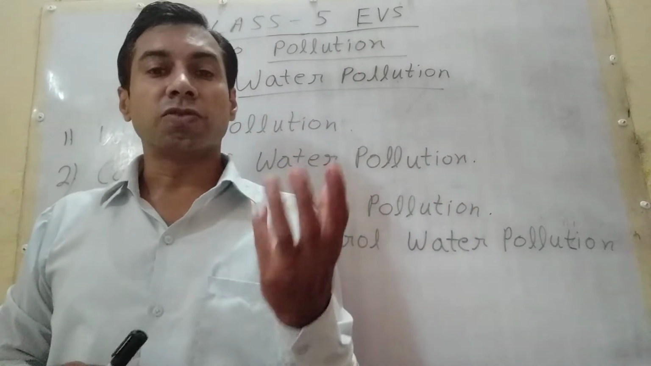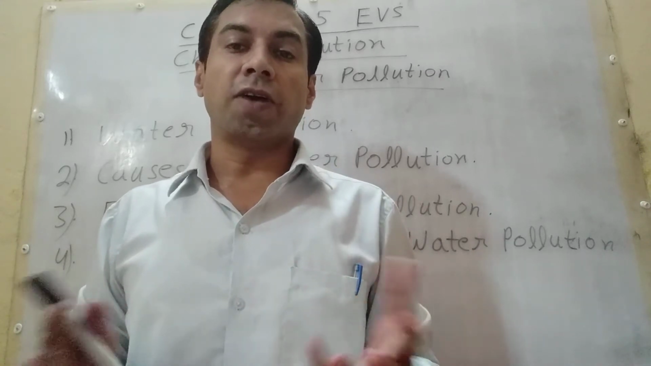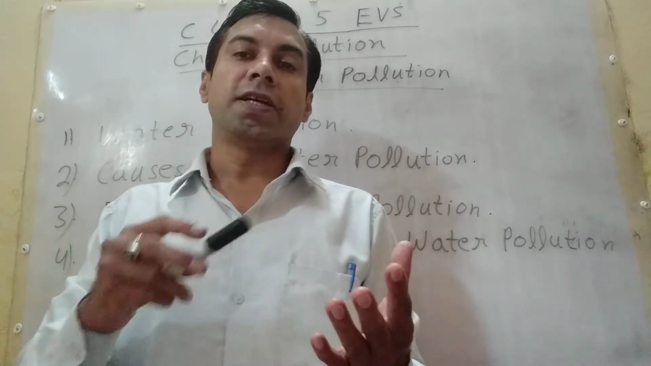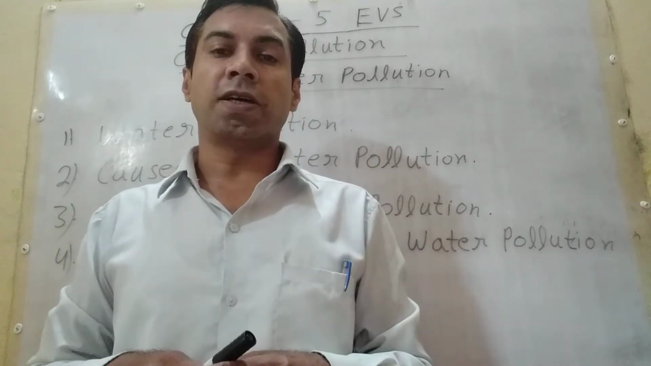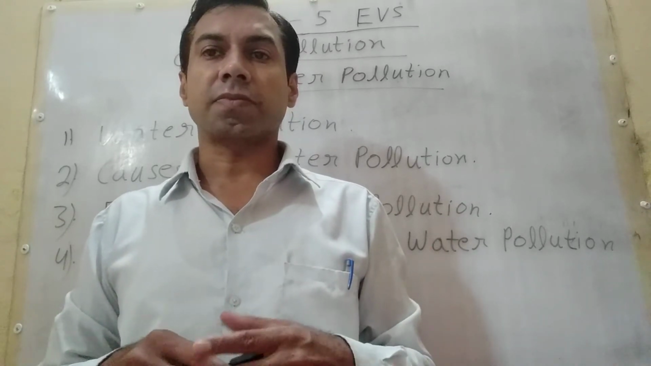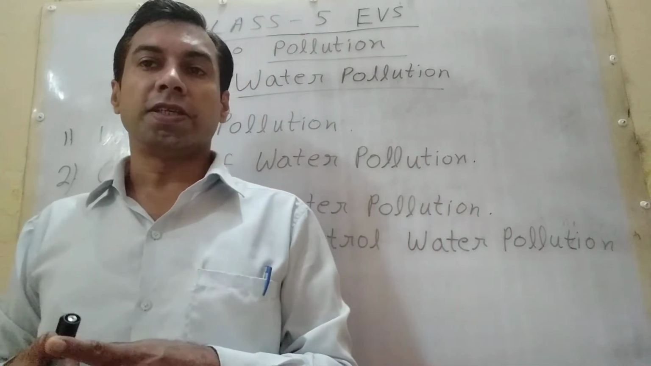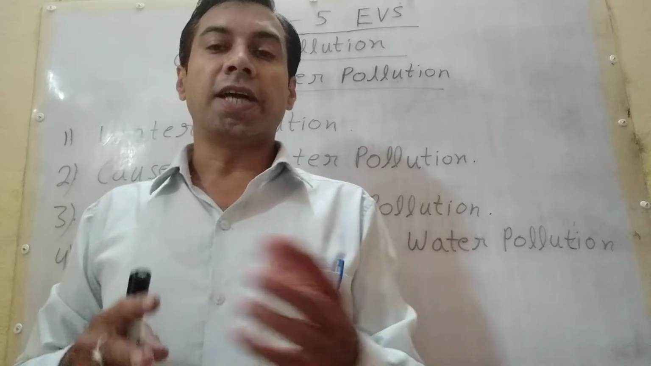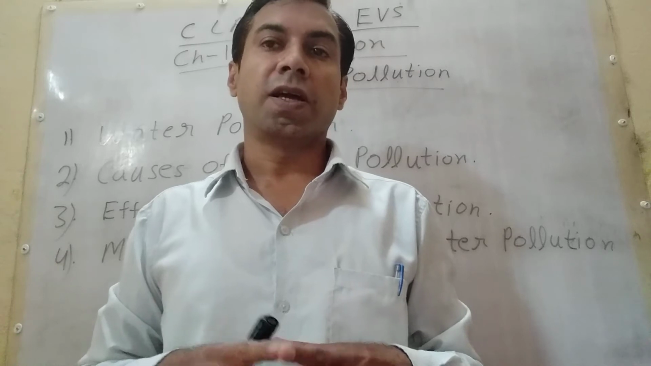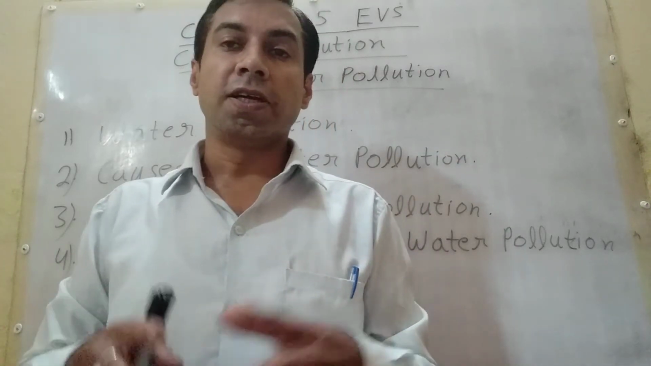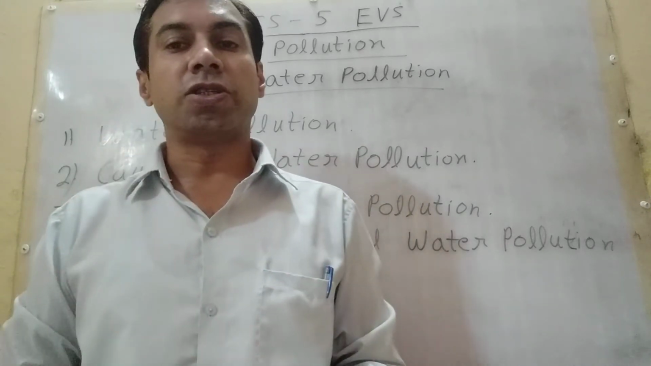Now students, what is water pollution? Contamination of water bodies. What are water bodies? Rivers, lakes, ponds, underground water, etc. So contamination of water bodies, usually as a result of human activities, is called water pollution.